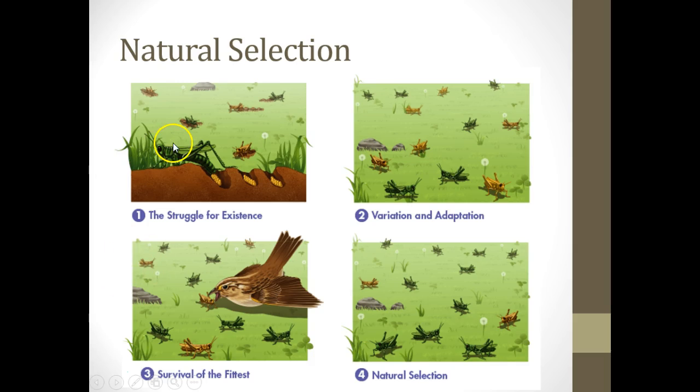Alright, so natural selection. In this picture we have struggle for existence. They're going to have to compete for resources. In our second photo we have variation, adaptation. We have two different colors. One of these colors is probably going to be better adapted to live in that ecosystem. And then you have survival of the fittest, because the green ones are harder to see than the brown. It has a higher fitness because the green ones are probably better able to reproduce and they're not going to be seen by predators as much. So that's survival of the fittest.